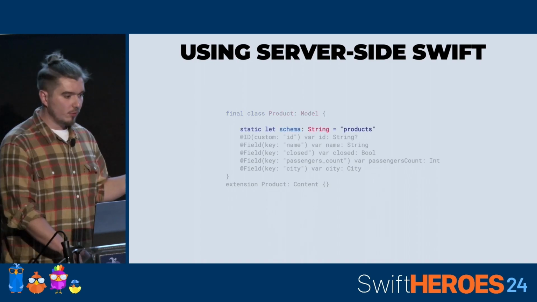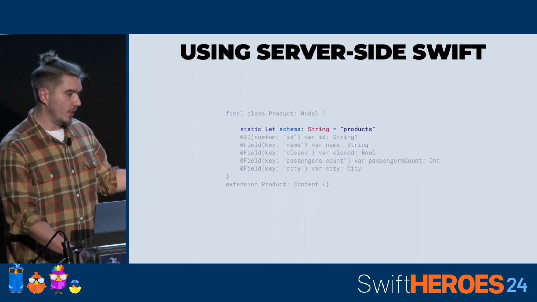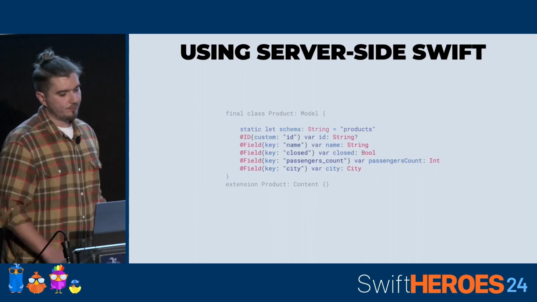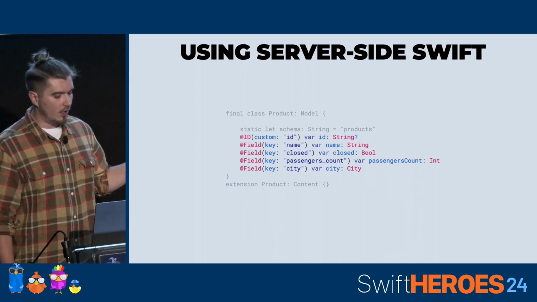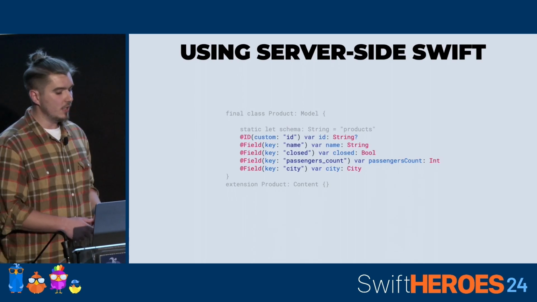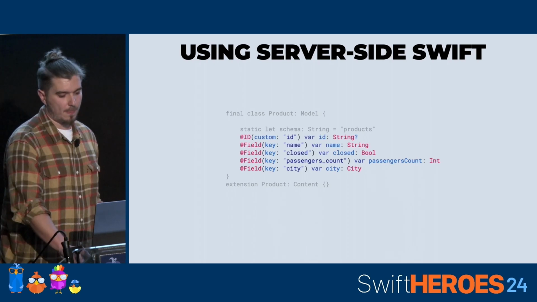Schema is the name of the table to store the objects. It's required by the Model protocol. And then we have the list of properties with property wrappers, which annotate the names of the fields in a database.